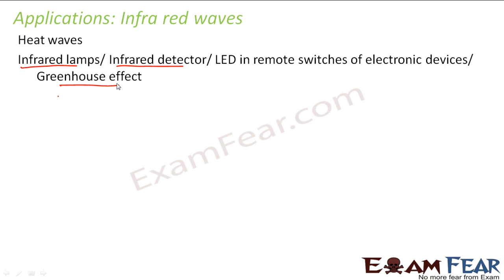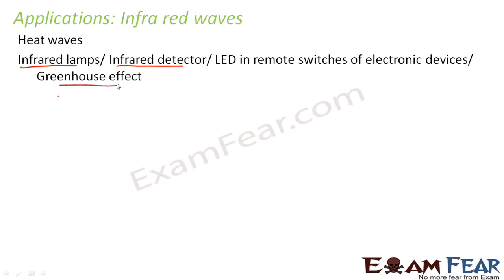There are some special glasses to view infrared waves. We have something called an infrared detector. They can detect infrared waves. If you use those infrared detectors, you can see that even infrared waves get generated from human bodies. Then we have something called infrared lamps. These lamps are used to heat food materials, or sometimes to heat bathrooms. If you go to some good hotels, you see that their bathrooms are quite warmed up, so that you get a different comfort zone in the bathroom as well. There they use infrared lamps.